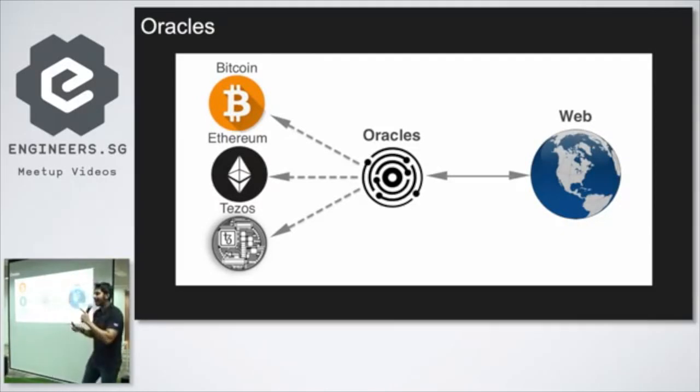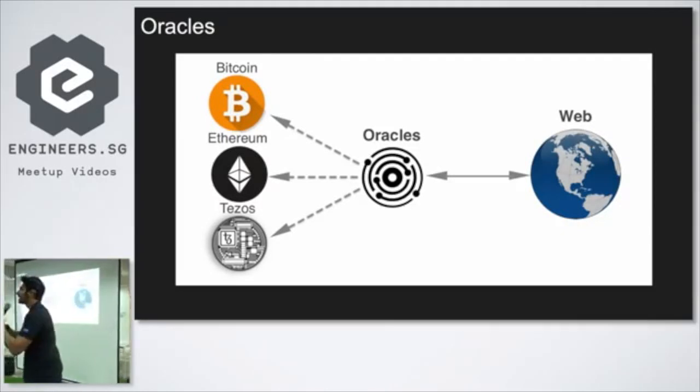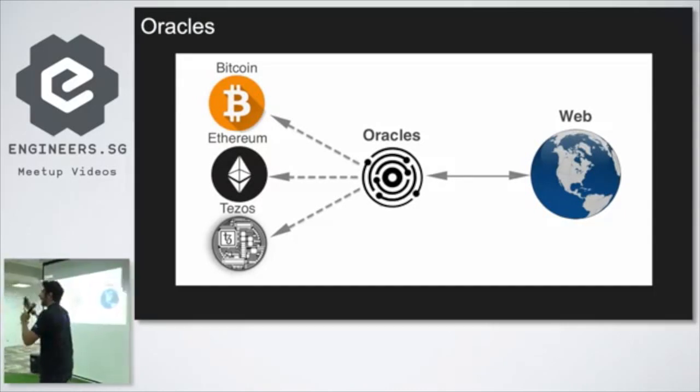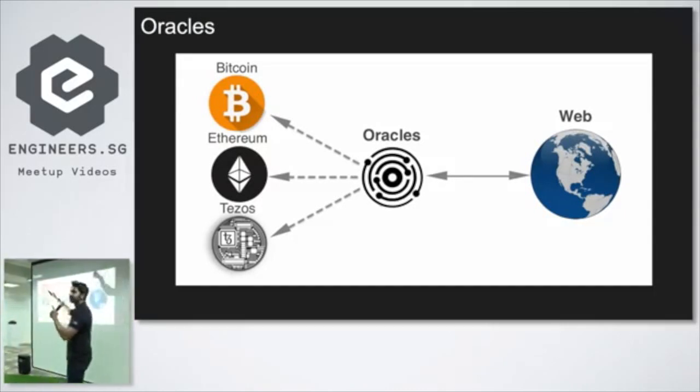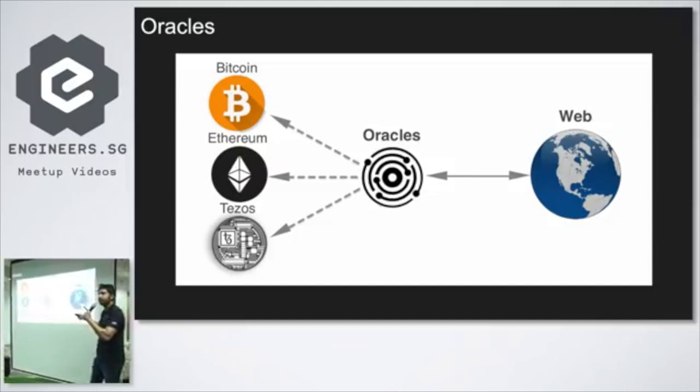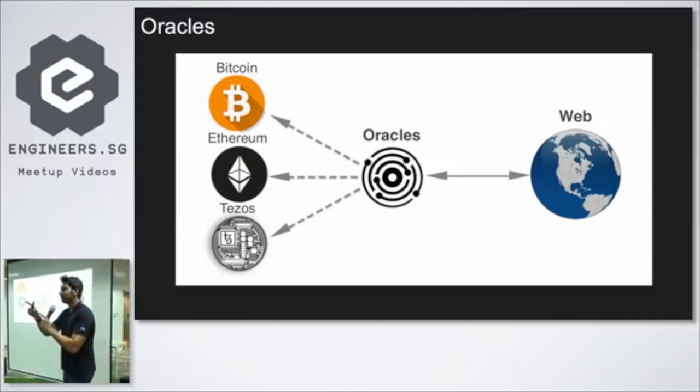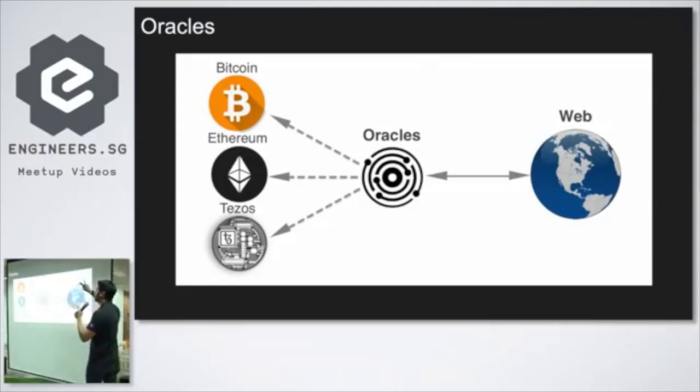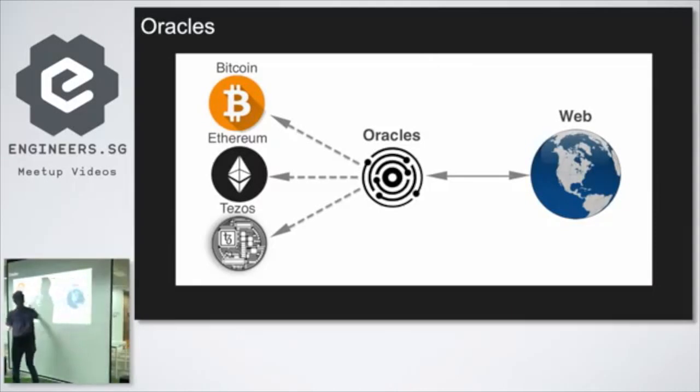Why? Because every single node in the network has to pull that data at the same time, right? Because they're all executing that code at the same time. But the weather changes over time, right? So they would all have to agree upon the time. How do you do that? You can't, right? So the solution to this is to have what's called an oracle. And the oracle is a trusted third-party source that speaks to the web that the Ethereum blockchain can pull from.